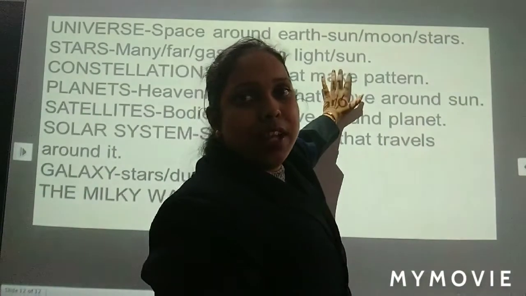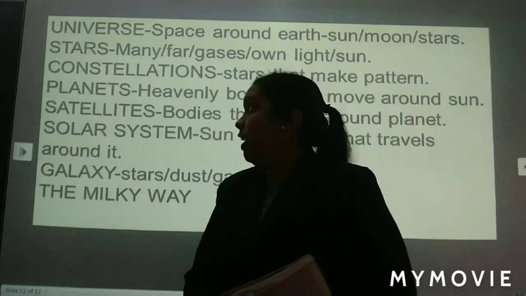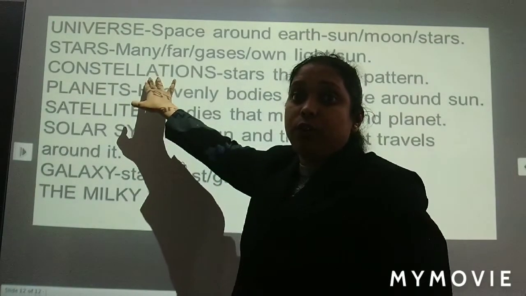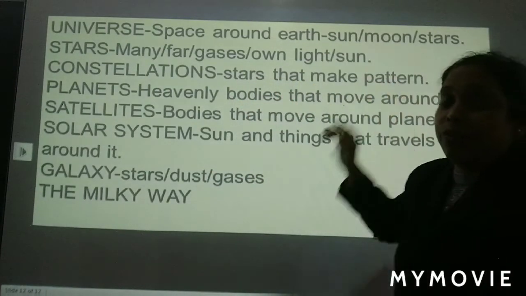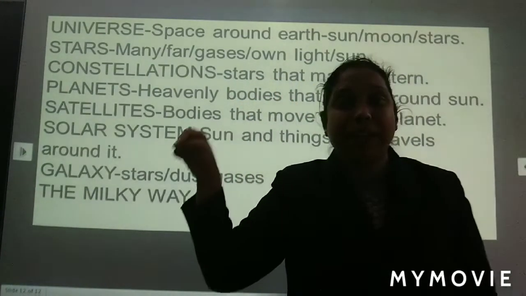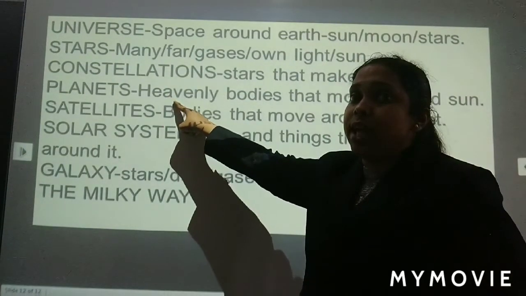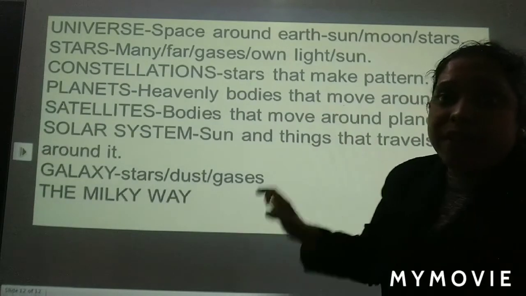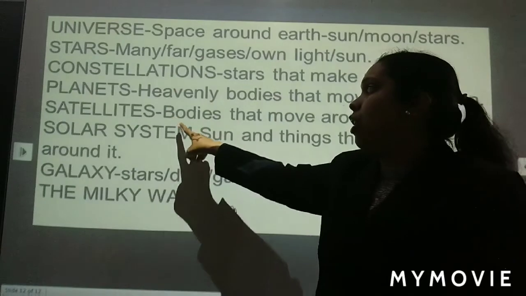And what does sun give us? Very important. Heat and light, so that we can live. Next, what we have studied? Constellation. Now what was constellation? It was a group of stars that make a pattern in the sky. What are planets? Planets are heavenly bodies that move around the sun. Heavenly bodies that are moving around the sun, they are planets.